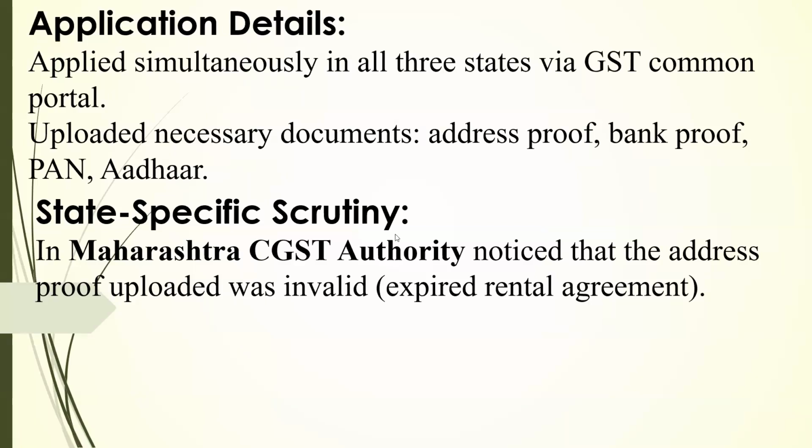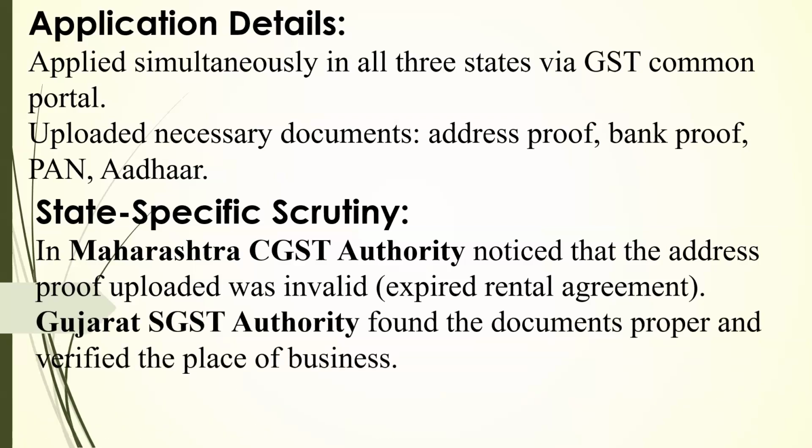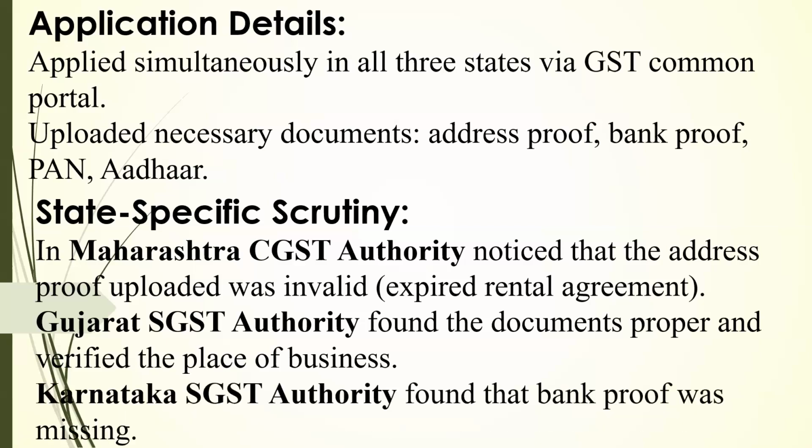So for Maharashtra, when we applied for registration, it went to the CGST Central Department, and they noticed that the address proof uploaded was invalid. Gujarat SGST authority found that the documents are proper and verified the place of business. Karnataka SGST authority found that bank proof was missing. So 3 different states have 3 different observations from all the authorities.